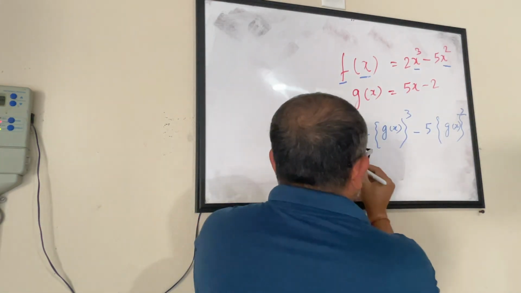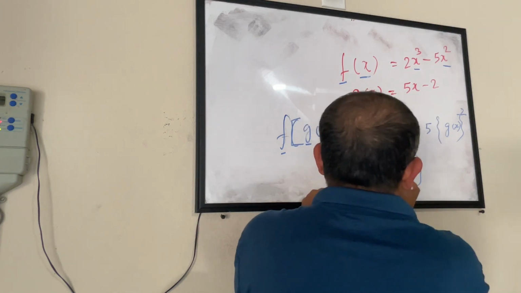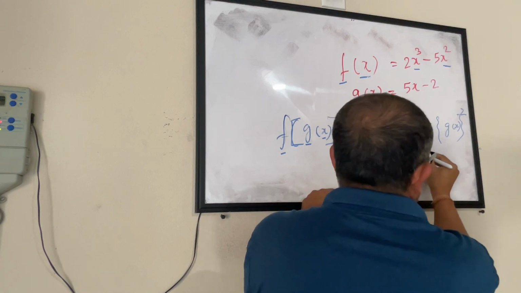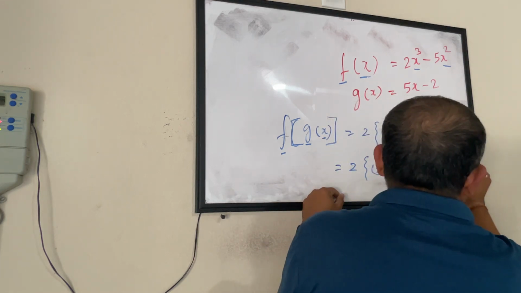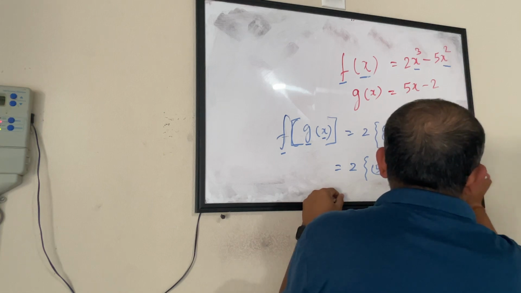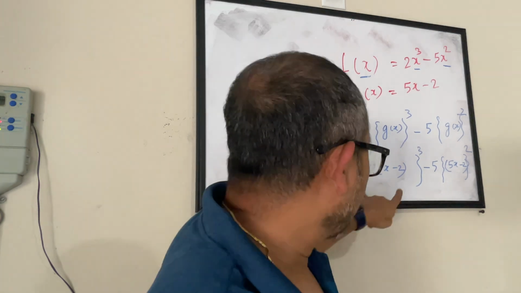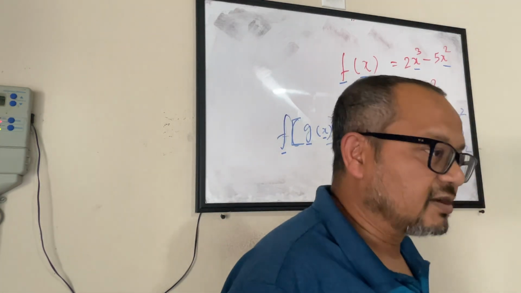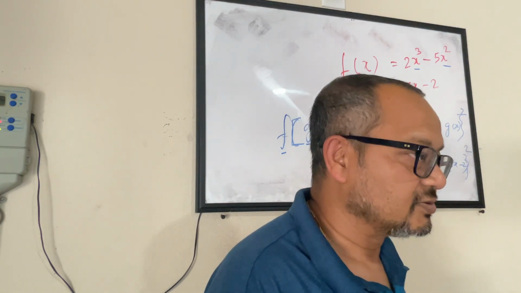So that would become 2 times (5x minus 2) cubed, minus 5 into (5x minus 2) squared. So now you have to find the cube of this and the square of this, break the brackets, and then put them together. That's what becomes your new value.